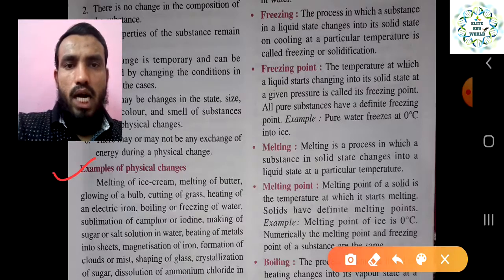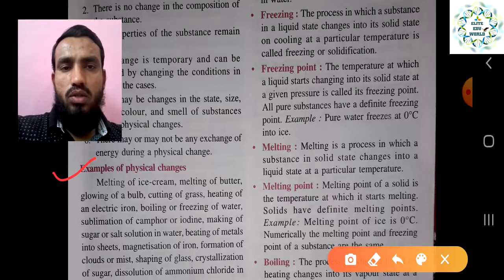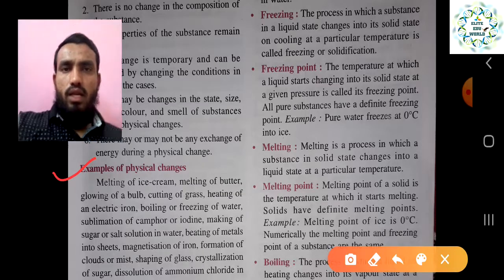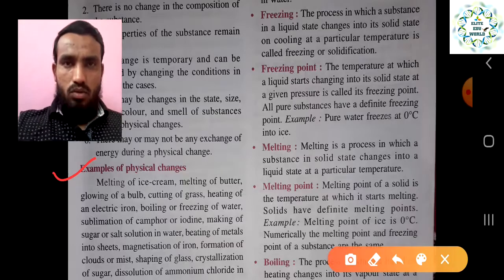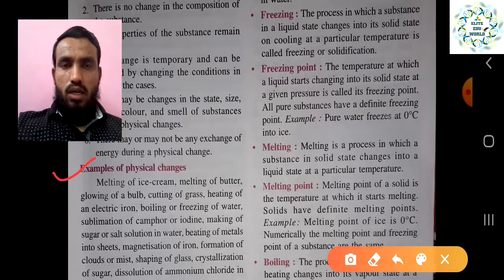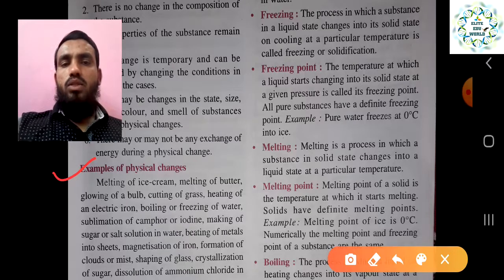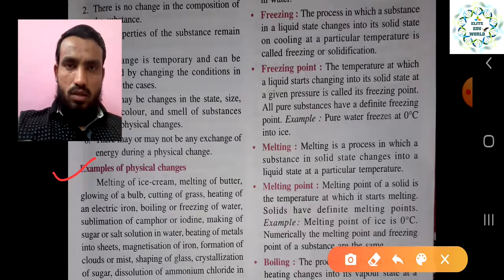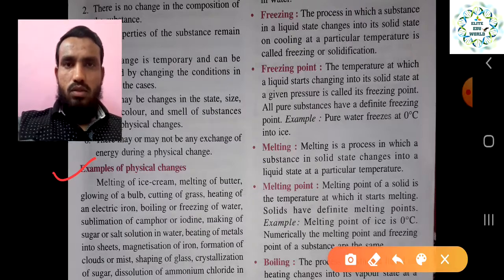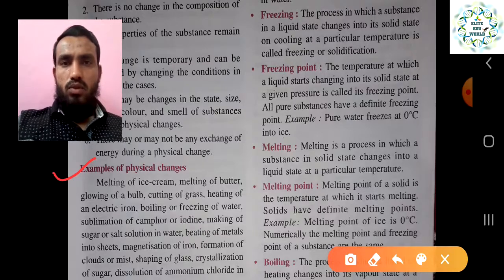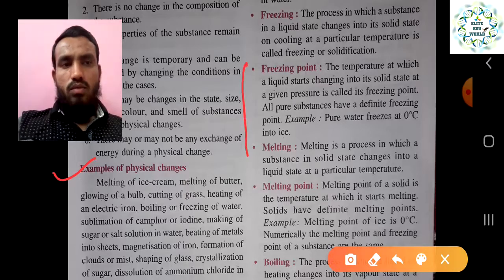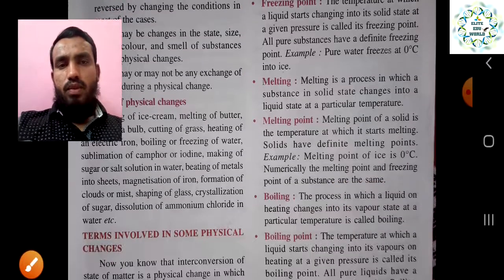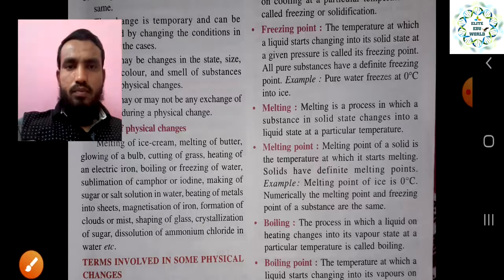Dissolving sugar or salt in water: once you add sugar or salt into the solution, you can get back to the normal state. It is a reversible change. And beating of metal into sheets, right? In industrial processes, one of the characteristics of metal is that it can be beaten into sheets. So this is also a physical change, right?